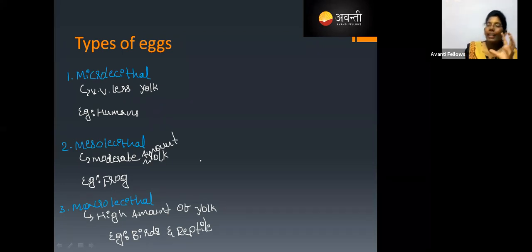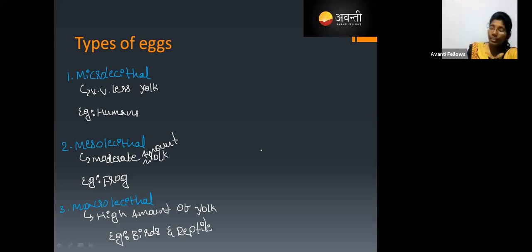If you take the egg of a hen and boil it, you can observe three things there. One is the outer white part, which is completely made up of proteins, and inside that is the yellow colored part. That is what the yolk is. In a boiled egg or a normal egg, you can easily observe the yolk. Is it clear?